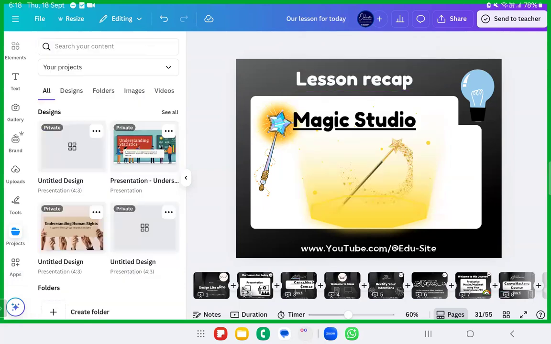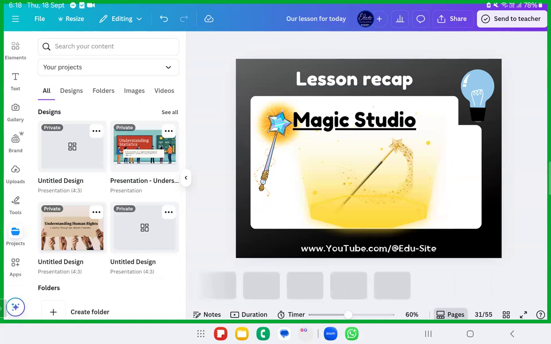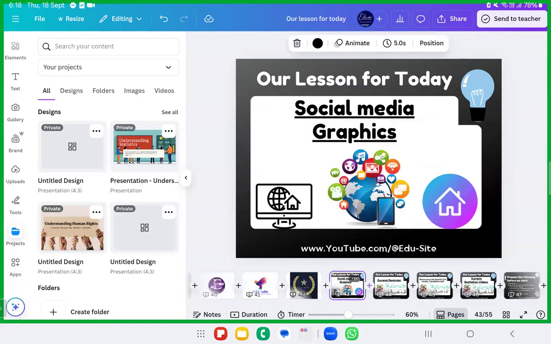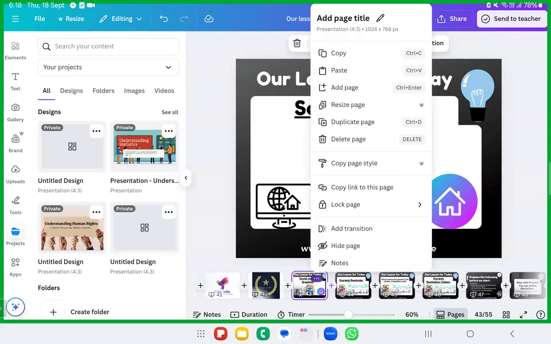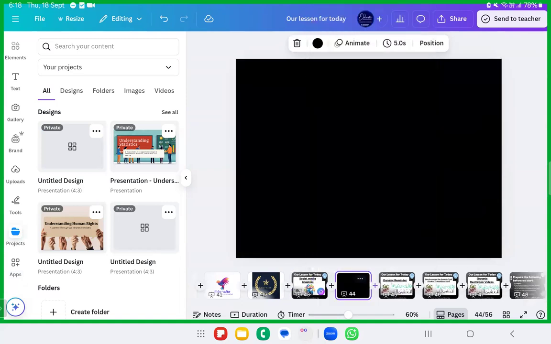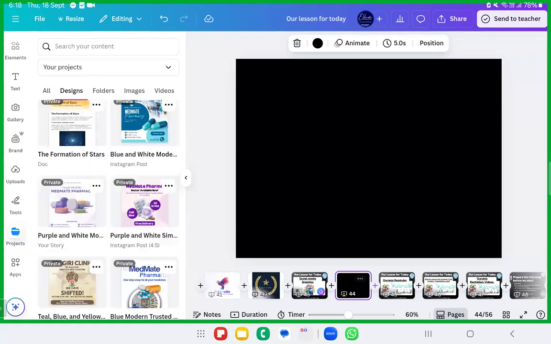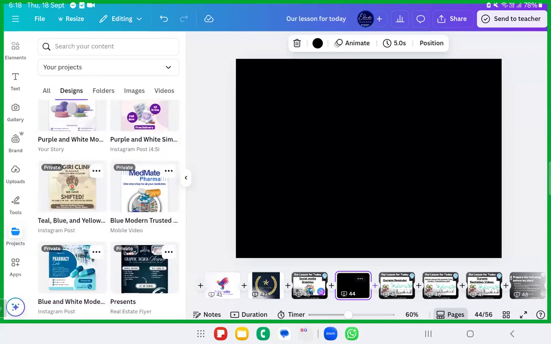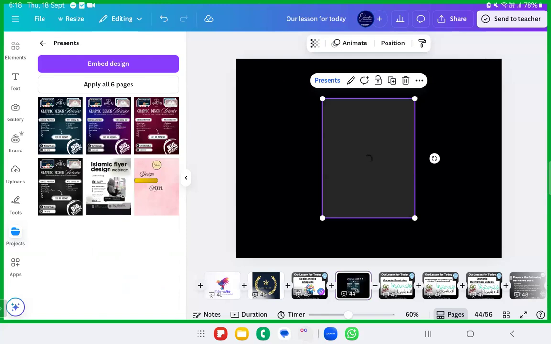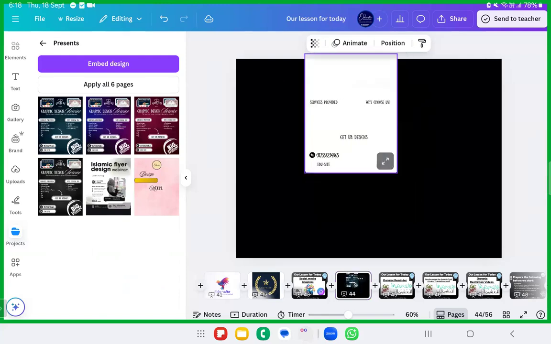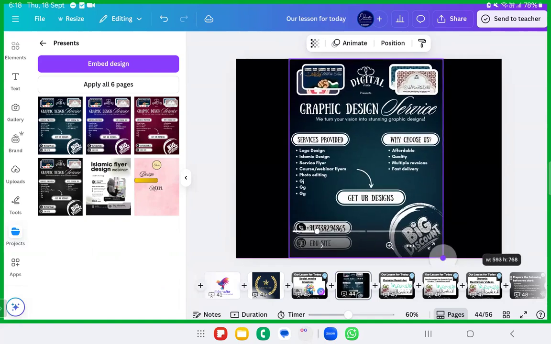You know, for example, in yesterday's class, I told you that we created the graphic designing service flyer together. Correct? We created the social media graphics together. Now I want to show you all what designs I created. So I'll just click on add page. I'll add a page. I'll go to my designs and see which designs we created yesterday. It was not the clinic. Okay, this one. Embed design. I'll just embed the design and put it here. Okay, embedding the design. It will show me the entire 6 pages in one page.